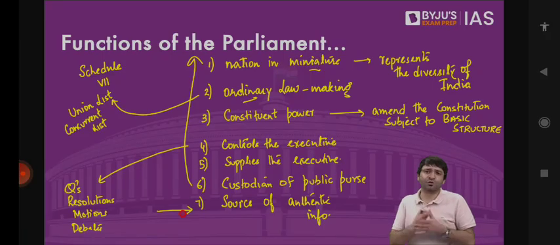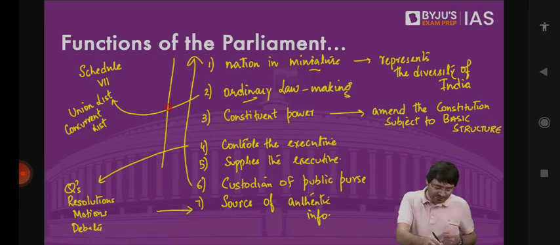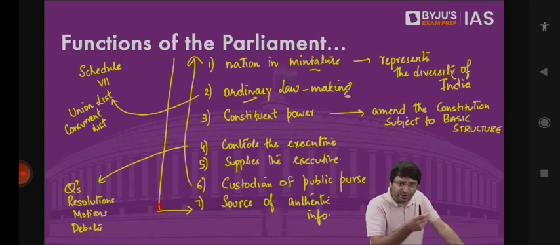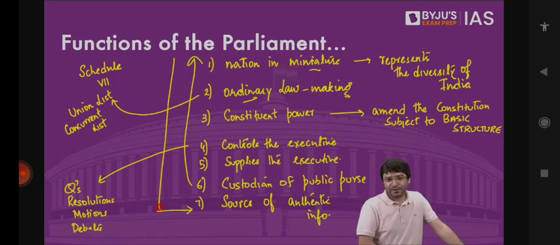And some of the broad functions that Parliament performs are these. It reflects and represents the diversity of India. It has the ordinary lawmaking power. It has the amending power as well. It is the custodian of public revenue. It supplies us with the executive. It controls the executive. And it is also the authentic source of information. All these are major functions that are performed by the Parliament.